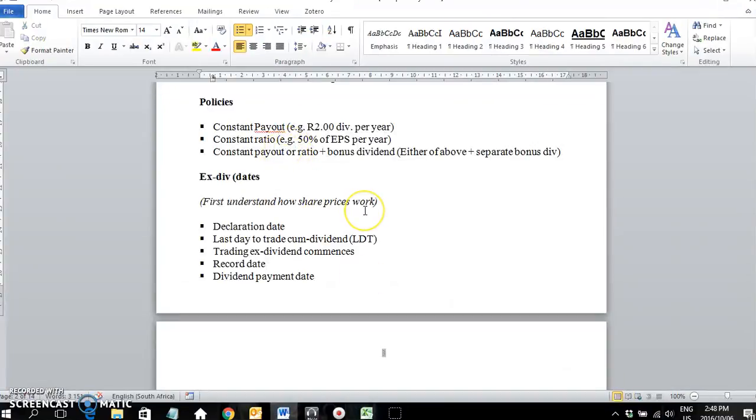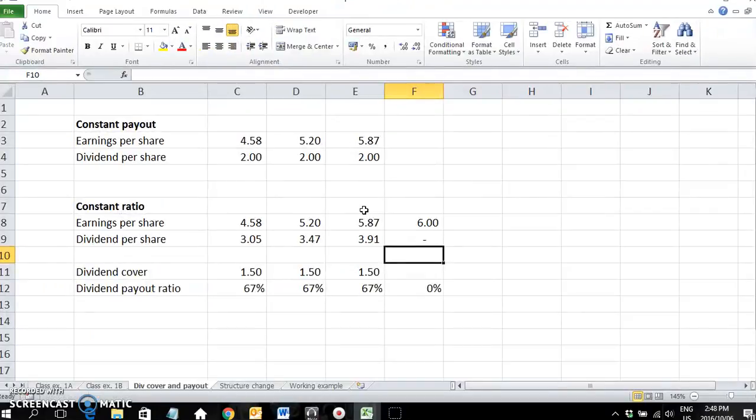Remember, maybe in some years a company has a very good year. Maybe the industry had a growth spurt. There was a big contract that came through. Anything could have happened, and let's assume the earnings went up to R8, and now there's lots of excess cash, and the company can't utilize all of it because they can't find enough investments that have positive NPVs, or it's just practically impossible to use all of it. Now they want to pay out a higher dividend. Remember, the expected dividend, if there was a constant payout ratio, would have been